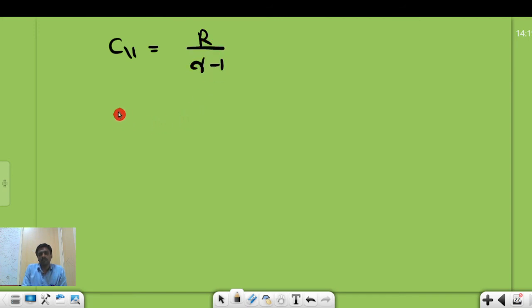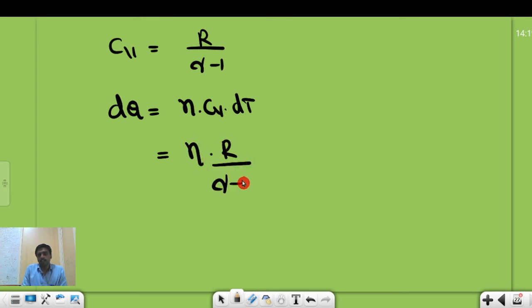Then dQ is equal to n Cv delta T. Just substitute the above value of Cv, R divided by gamma minus 1, into dT. I just substituted this Cv value in this equation.